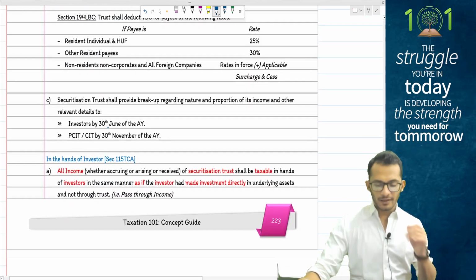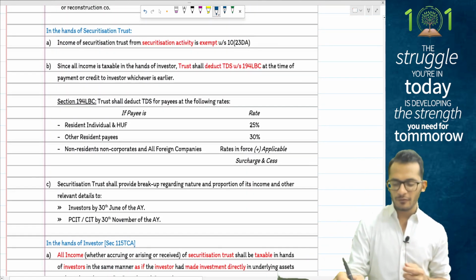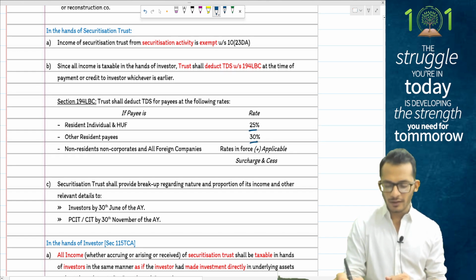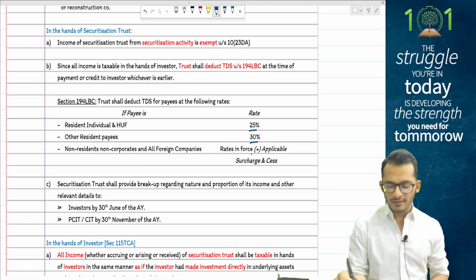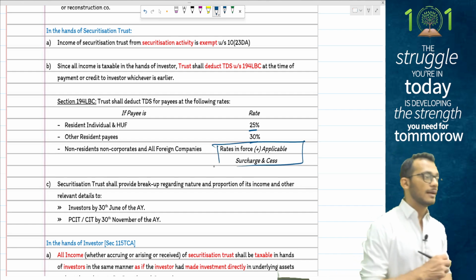Yes, TDS will happen at a very simple rate. They come and say TDS will happen for resident individuals at 25, for other people at 30, and for any non-residents it will happen at slab rate model.